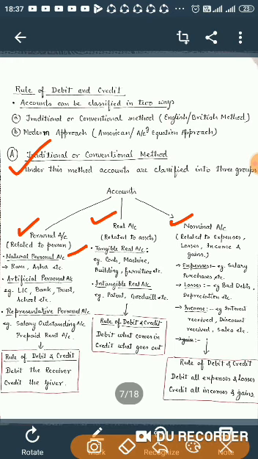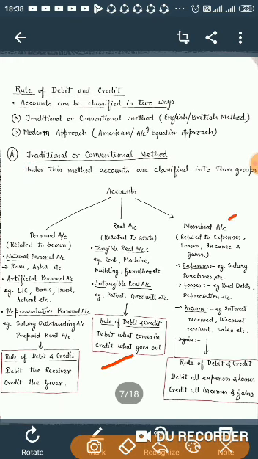Real account is related to assets or property of the business. There are two types of real account: tangible real account and intangible real account. Tangible means those assets which have physical existence, like cash, machinery, building, furniture, etc. Intangible real accounts are those which do not have any physical existence, like patent, goodwill, copyrights, etc. And the rule for real account is debit what comes in, credit what goes out.